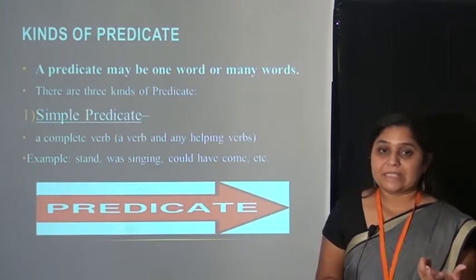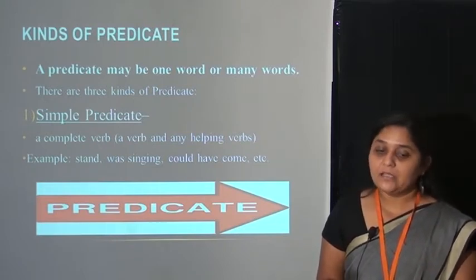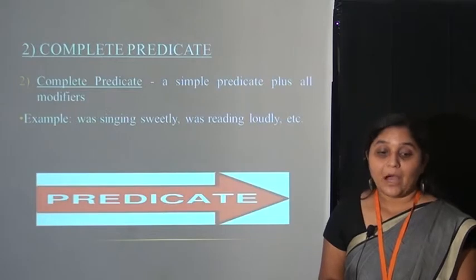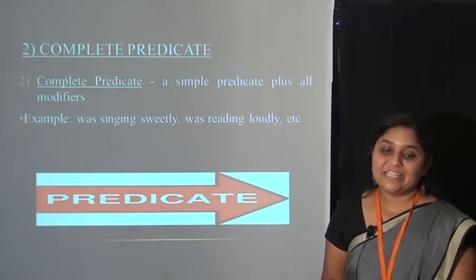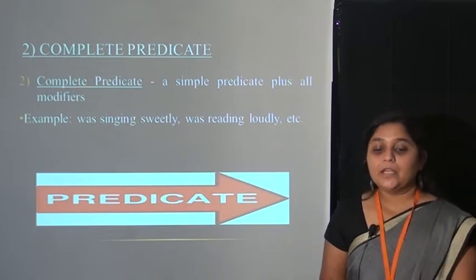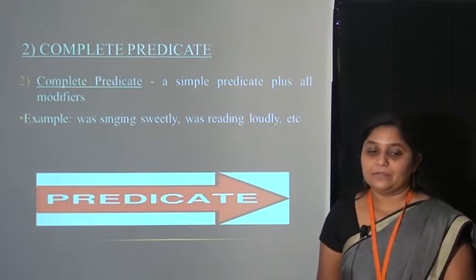Examples: for example, stand, was singing, could have come, etc. That is, these all are simple predicates. Now the second one is the complete predicate. What is a complete predicate? That is a simple predicate plus all modifiers.